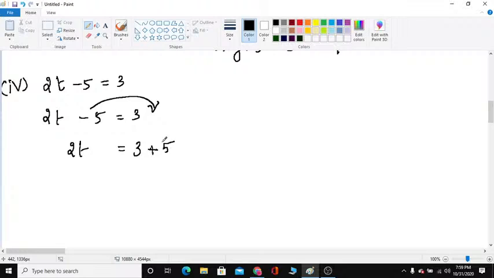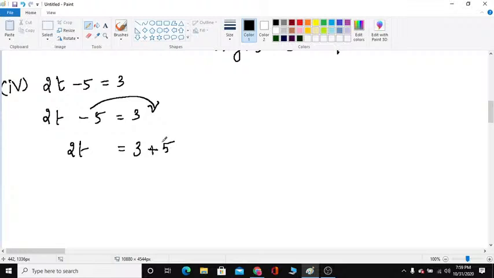Now you substitute t is equal to 4. In the place of t, substitute 4. Remaining write as it is: 2 into 4 minus 5 is equal to 3. Now 2 into 4 is 8. 8 minus 5, what is the left hand side? 8 minus 5 is 3. Right hand side, what is here? 3 is there. So the left hand side is equal to the right hand side value.